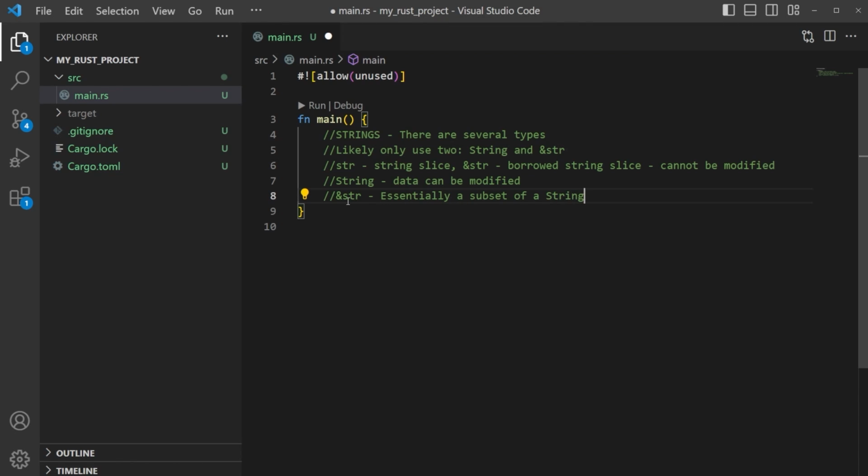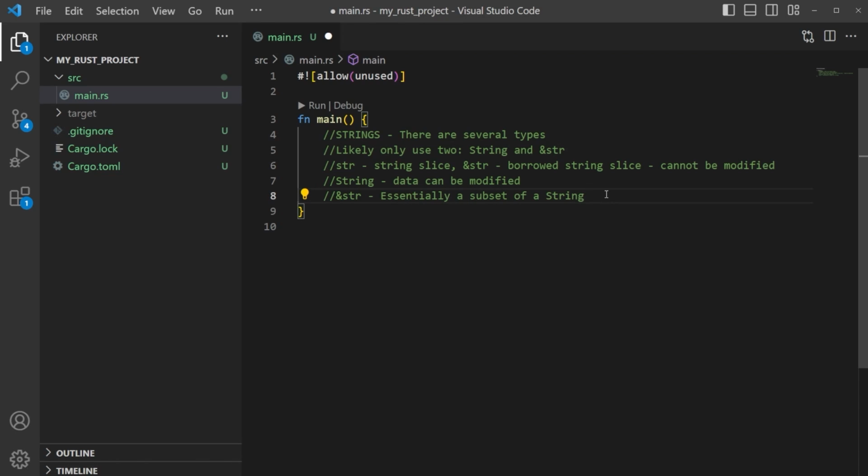And that's because these borrowed string slices consist of a pointer and some bytes and some length, where a String consists of all of those things plus capacity. So when we're looking at this, we actually have a string slice within a string. So Strings are a little bit broader. Strings have capacity.